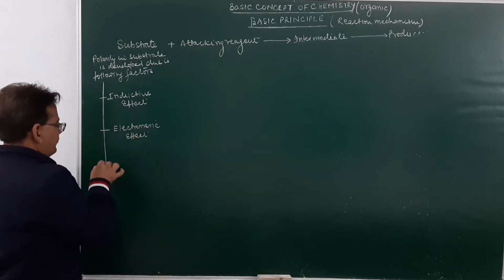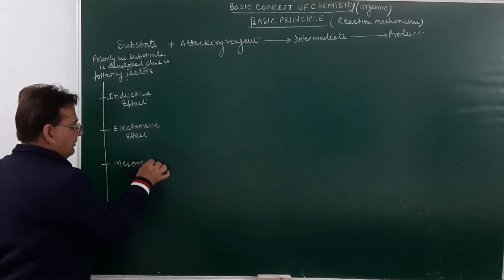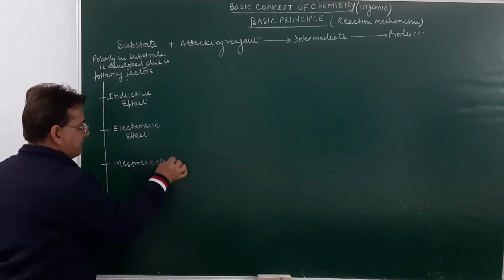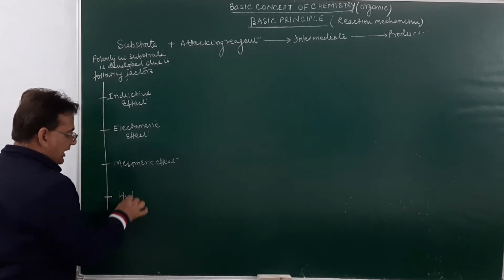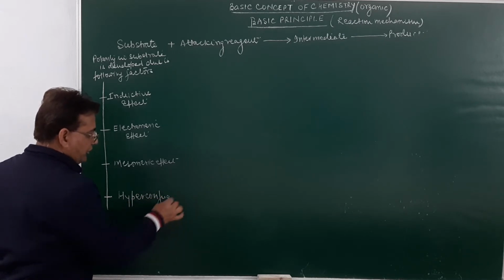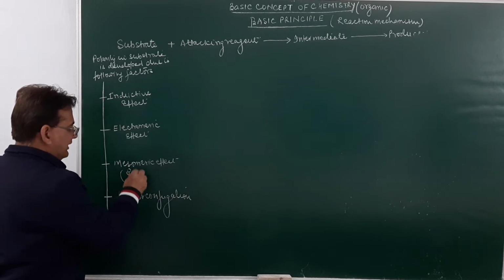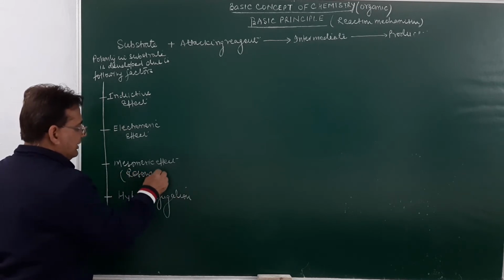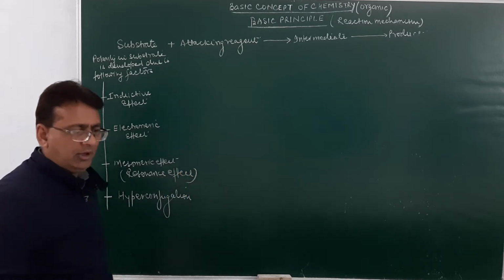Third will be the mesomeric effect. And number fourth will be the concept of hyperconjugation. In mesomeric effect, we will also discuss with you the resonance effect.